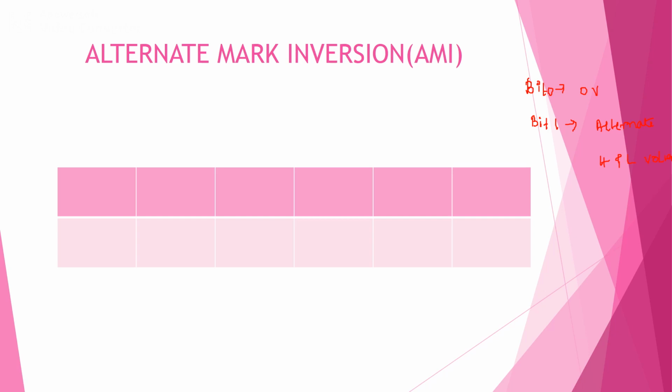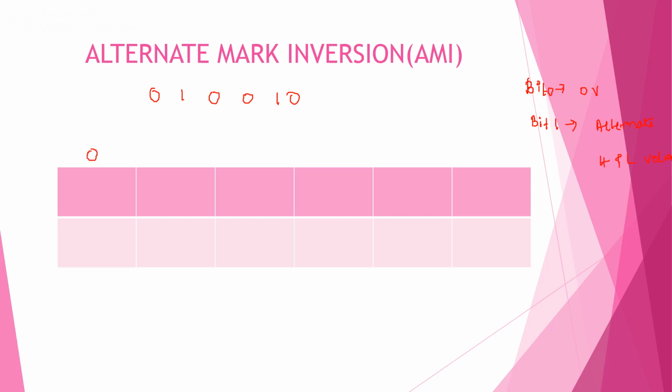So now we will consider one example. Represent the pattern 0, 1, 0, 0, 1, 0 using AMI, that is alternate mark inversion.